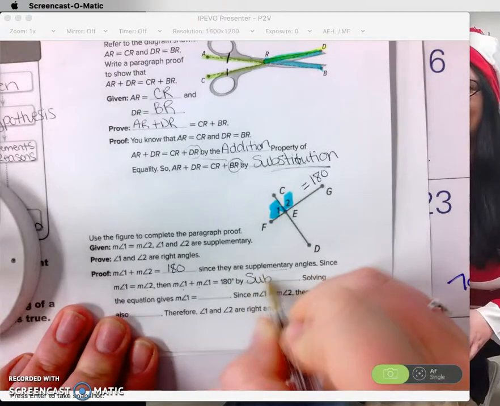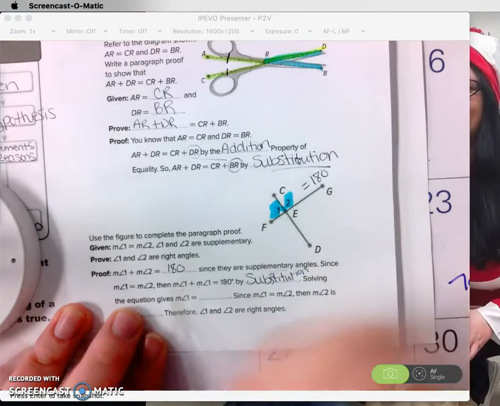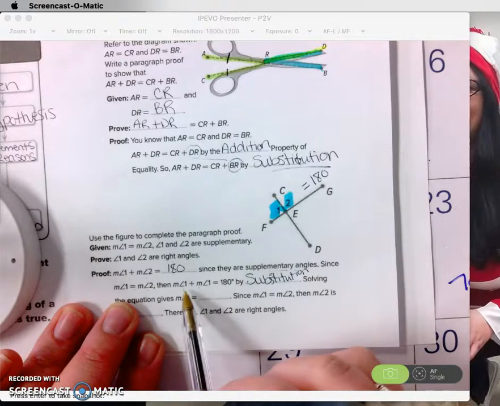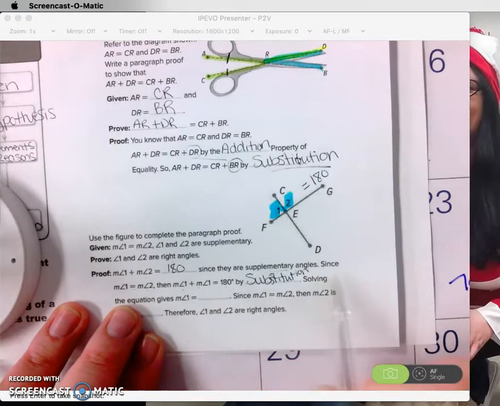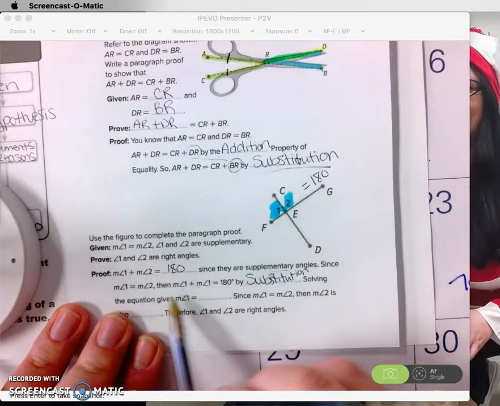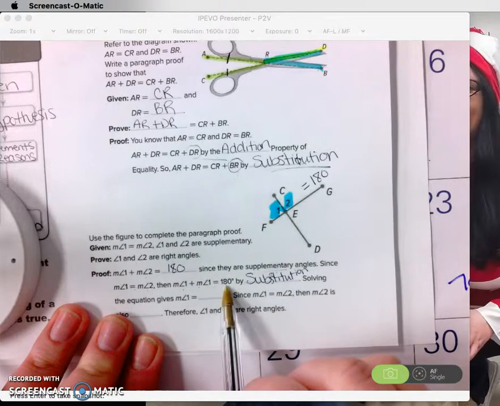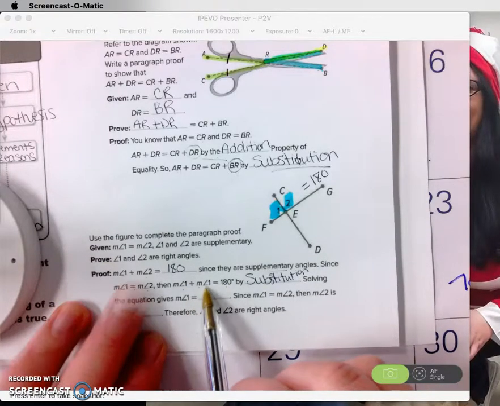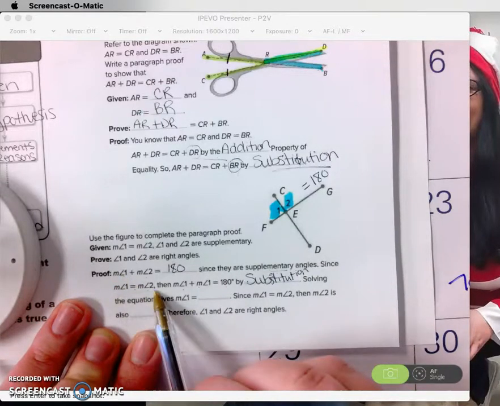Okay, I'm substituting this. That's the given. So then angle 1 plus angle 1 has got to equal 180. I'm substituting the angle 1 because they're equal here. I'm showing that they're equal.